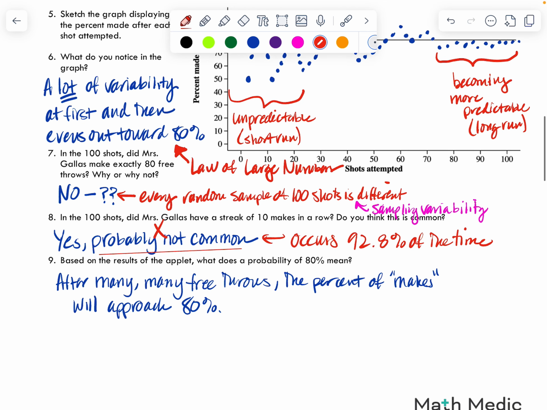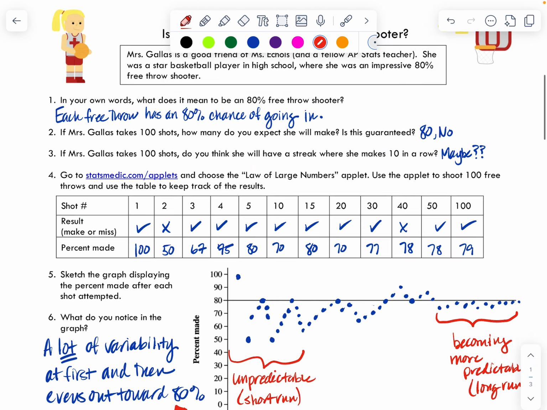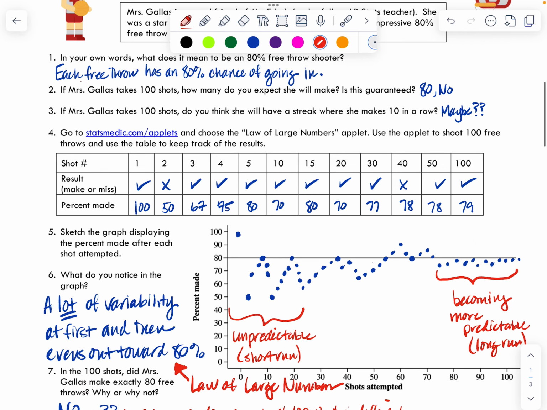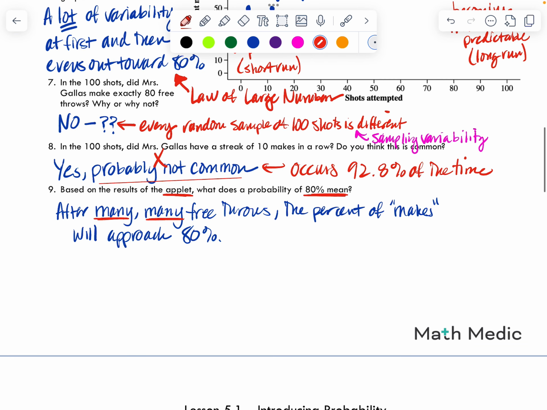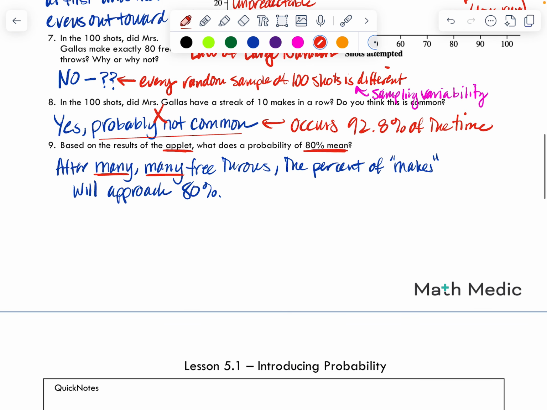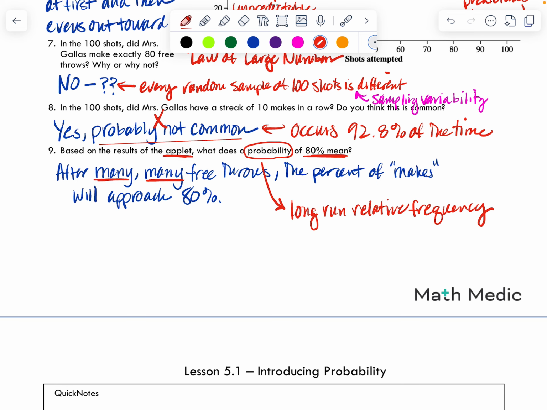Then it says, based on the results of the applet, what does the probability of 80% mean? Technically, each free throw has an 80% chance of going in. But really what we're saying, and this is how we would interpret probability, is that after many, many free throws, the percent of makes will approach 80. So probability is what we call a long run relative frequency. Only if we do this many, many times are we going to get close to that 80%.